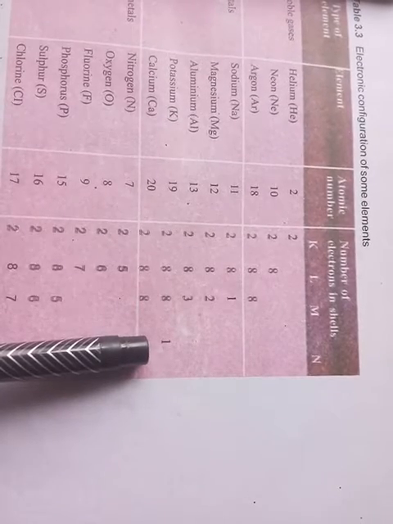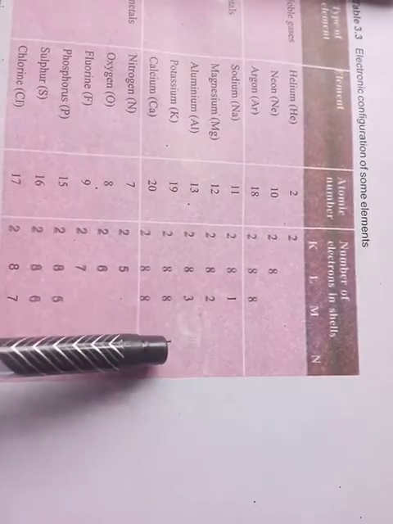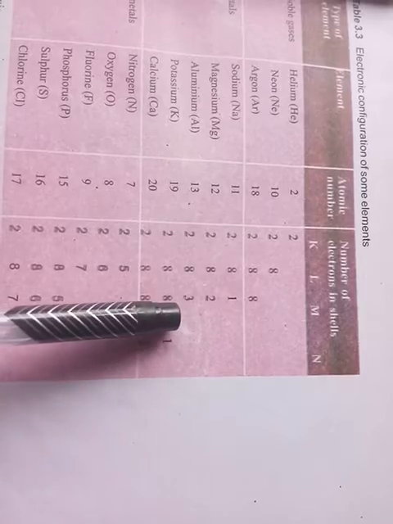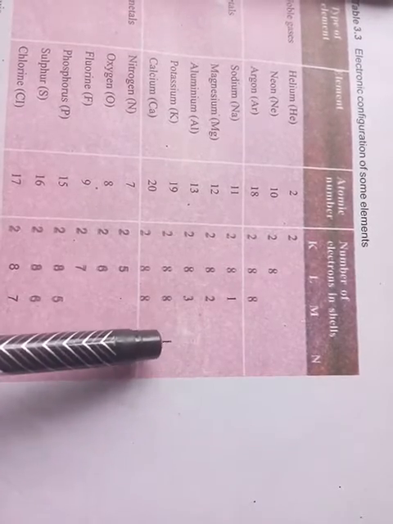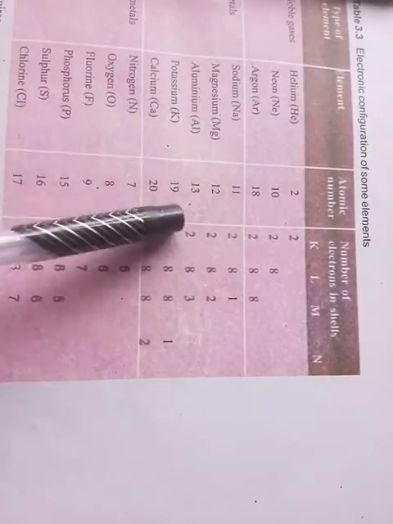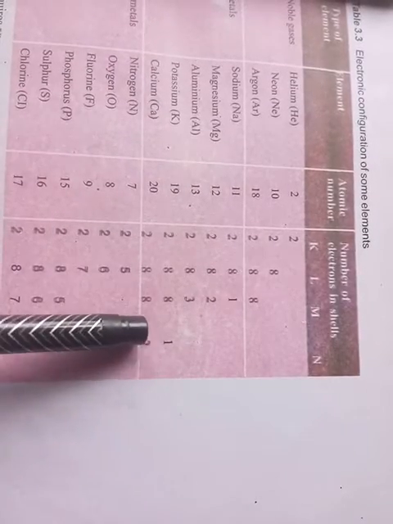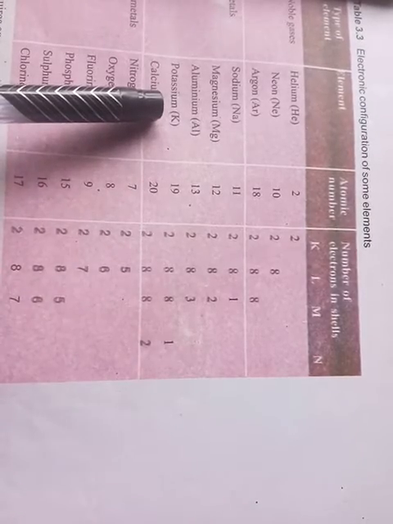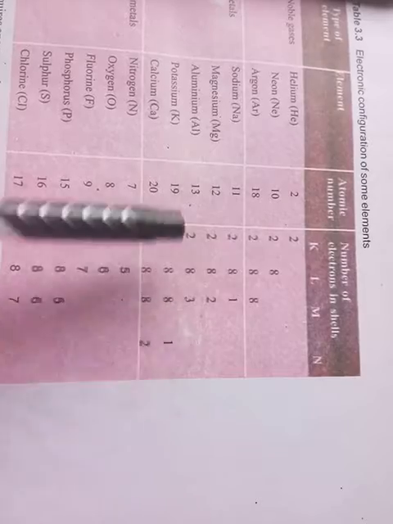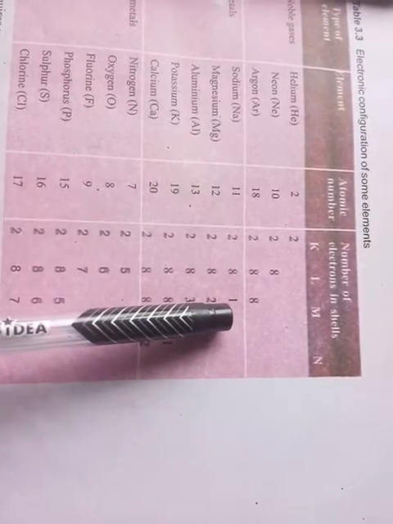Okay, that means if we talk about the number of electrons which are present in its outermost shell, what do we call it? The number of electrons which are present in its outermost shell is known as the valency of that particular metal. So here, what is the valency of calcium? 2, because 2 electrons are present in its outermost shell. Potassium, the valency of potassium is 1. In case of aluminium, 3, magnesium 2, sodium 1.